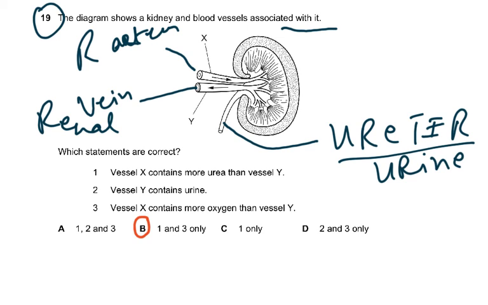So vessel X contains more oxygen than vessel Y. Yes, it's true. Arteries will contain more oxygen. So with arteries going in, the cells of the kidney are taking in oxygen, respiring, releasing energy. So naturally Y is a vein, so it will have less oxygen. So that is why B was correct. This was the one which was wrong, because vessel Y, which is the renal vein, does not contain urine, for God's sake.